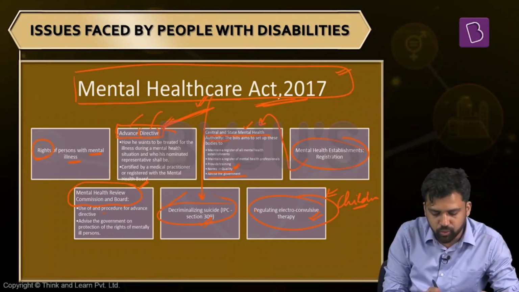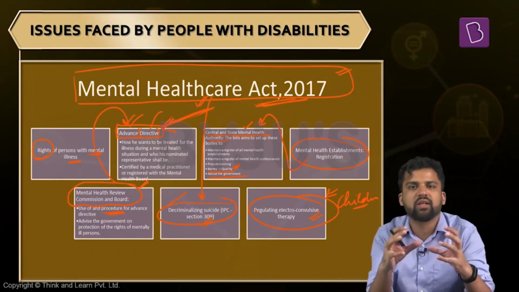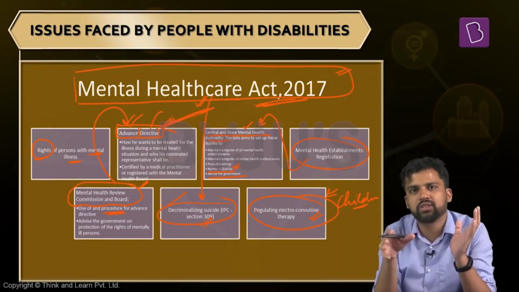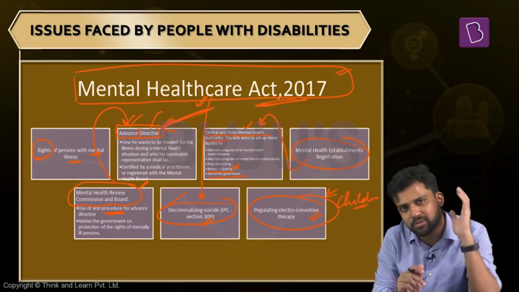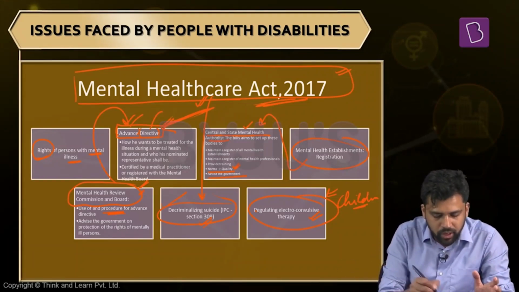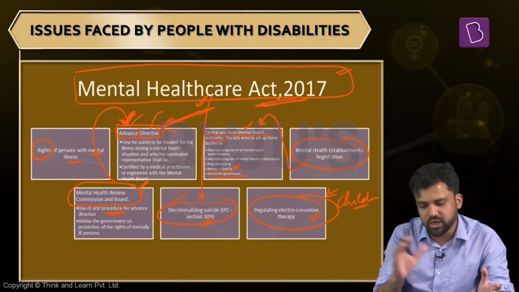These are the boards which will decide the procedure for giving advance directive. Advance directive, if you are getting confused, just think like this. You have wills, where an individual decides that after his death, how his property is going to be distributed, and it should be shared among the different stakeholders. Similarly, here also you are deciding beforehand how mental health issues are to be taken up. So the Mental Health Review Commission and board will decide the conditions, the criteria on which advance directive can be given.